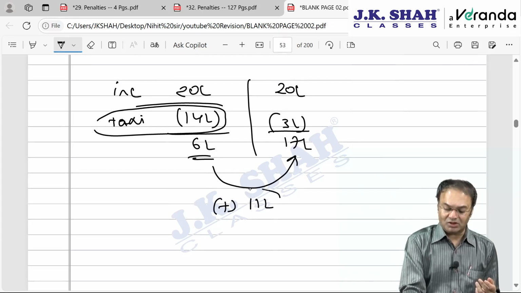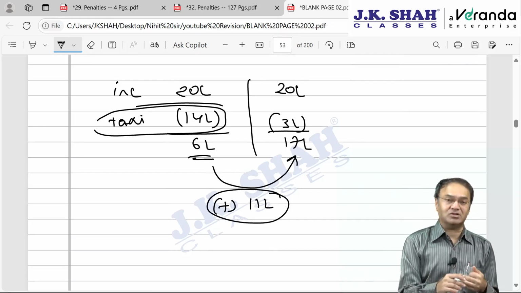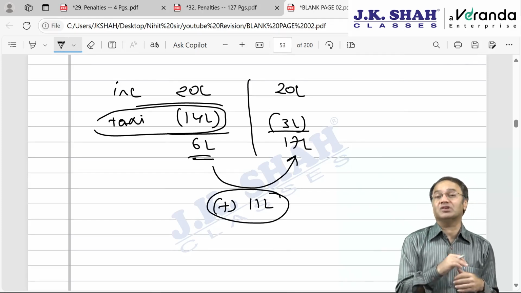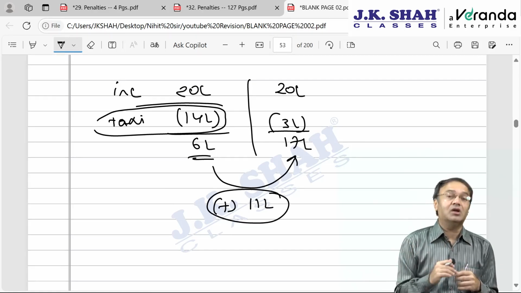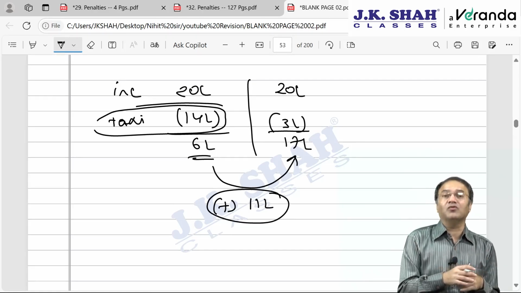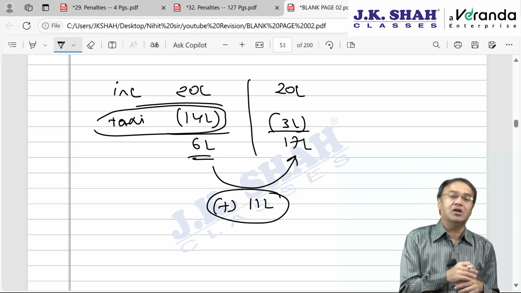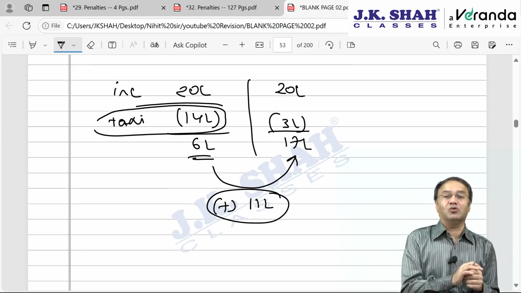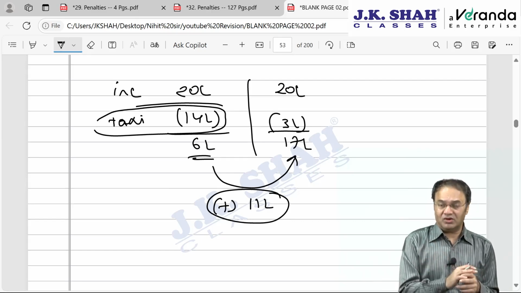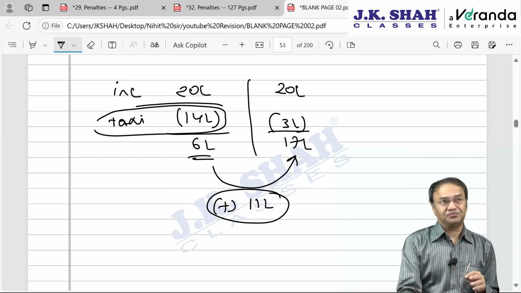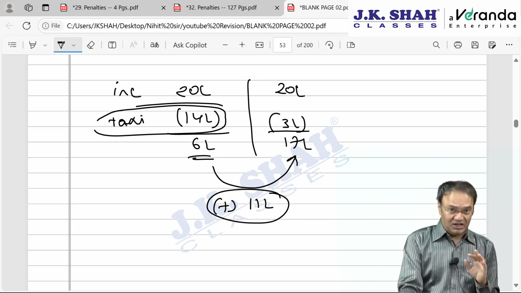In such a situation, this 11 is an intangible addition. The AO has not been able to prove that the assessee has not spent 14 lakhs. The assessee is also not able to prove that he has spent 14 lakh, but the AO is also not able to prove, and accordingly the AO can charge penalty, but ideally penalty will not be levied.